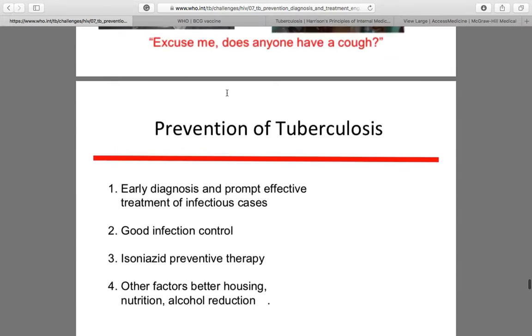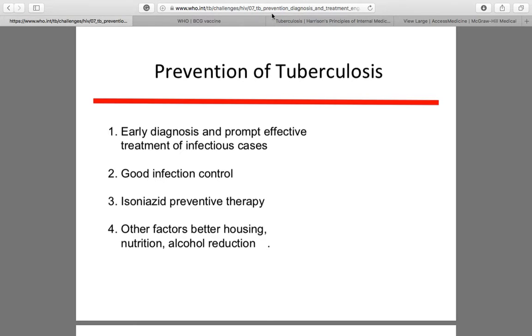Here you can see prevention of tuberculosis. This is the WHO guideline related to prevention, diagnosis and treatment. Early diagnosis and prompt effective treatment of infectious cases: of course, this is a preliminary thing. We have to diagnose and give treatment to those infected patients. This is first and foremost, the initial one, but it's not mandatory that the first and initial thing should be the best one. So I want you to emphasize the words initial and best. Early diagnosis and treatment is the preliminary, first and foremost, initial thing, but it doesn't mean that you should choose this as the best option.